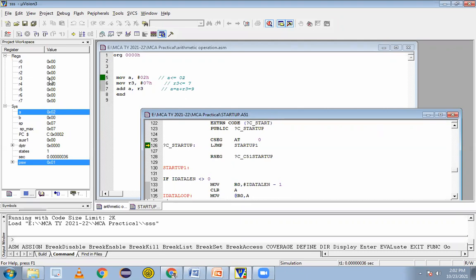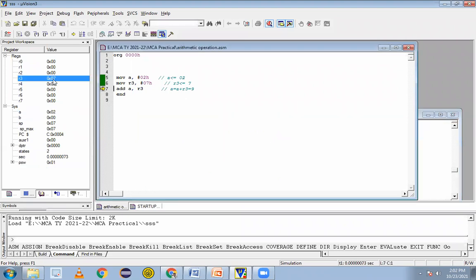So I'll press the F11 button. Now R3 will get the value 7. You can check here that R3 will be the value 7. So F11. See what the R3 value is? 7. It means after execution of this instruction, R3 becomes 7. Clear? Did everyone understand how it executes?